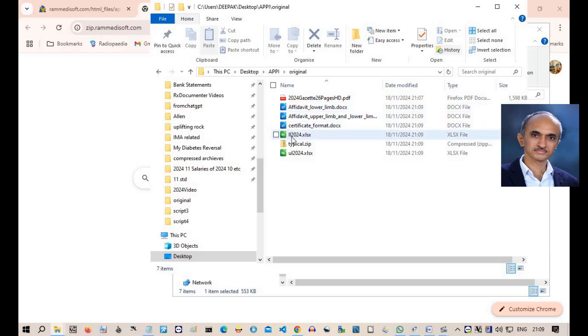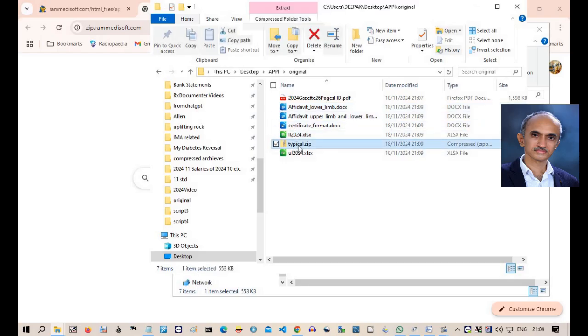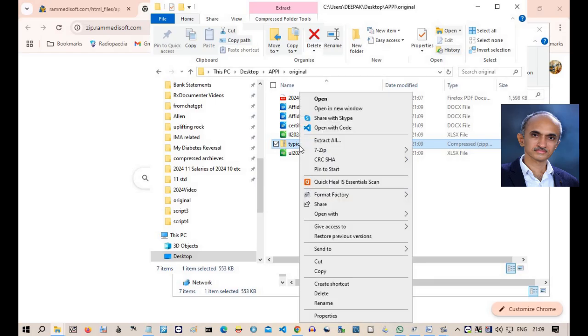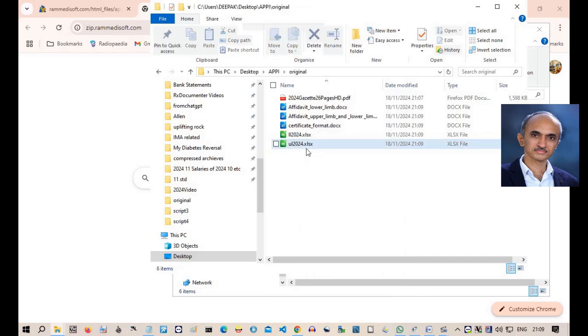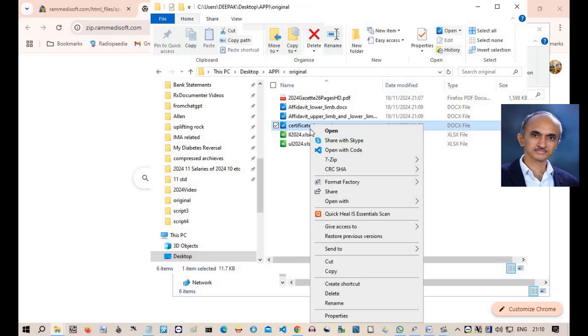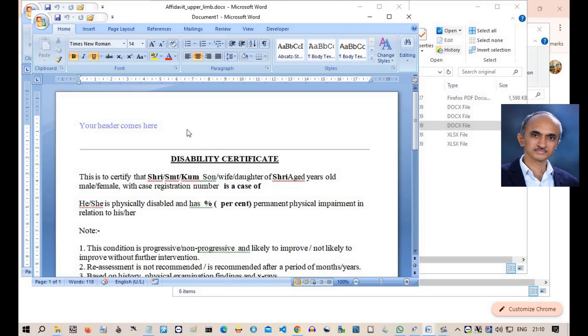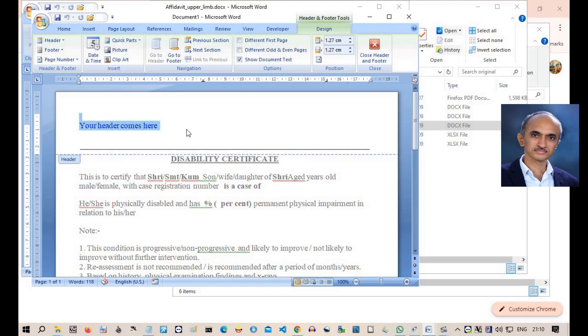There are 3 Docx files and 2 XLSX files. Delete the zip file. You don't need it again. Let me open the certificate format.docx file in Microsoft Word. Let me add my header to the certificate.